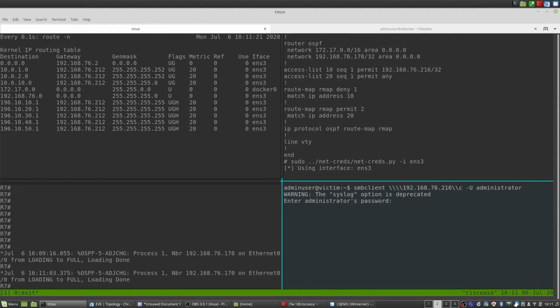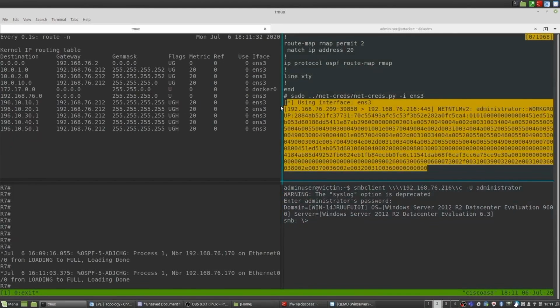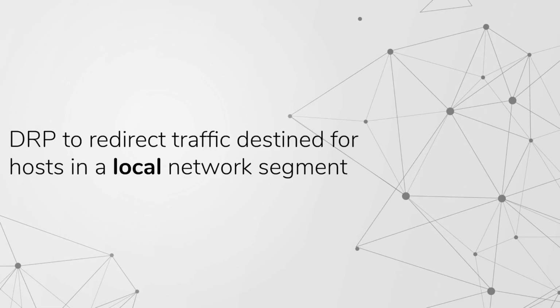Now once I've entered the password in, you'll notice that netcreds will print out a NetNTLM hash. This means we've successfully managed to redirect the traffic of that victim. So now we've shown you how to, using dynamic routing protocols, inject a route to a host on the local LAN segment into the routing process, which then has traffic originating from another network first go to the attacker before going to the server, allowing us to perform a person-in-the-middle attack.